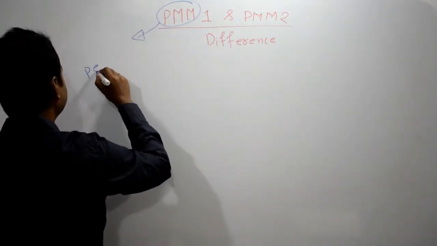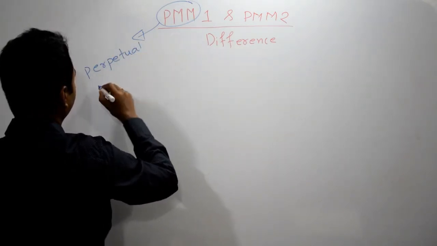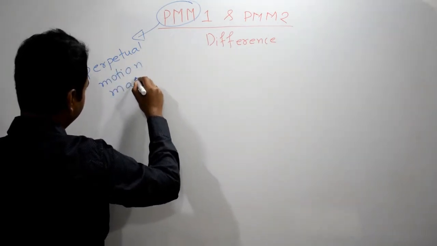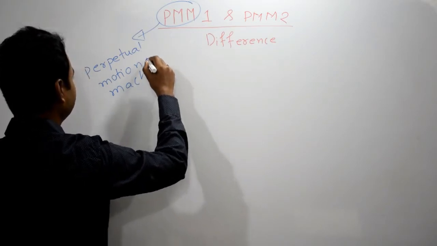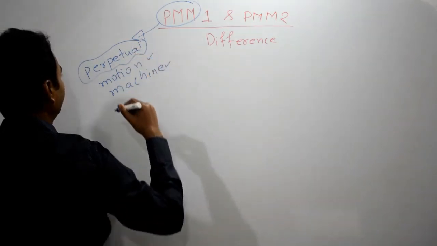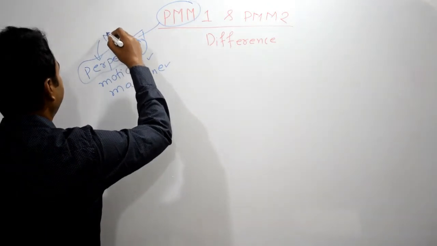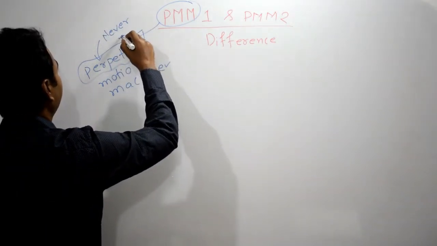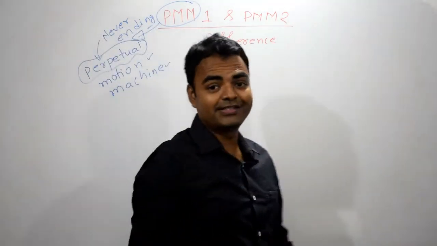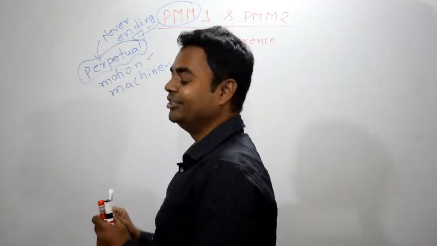Its full form is perpetual motion machine. I'm pretty sure you understand motion and machine, but many students don't understand the meaning of perpetual. The meaning of perpetual is never ending. That means keep going. So if you translate it into English, it is never ending motion machine.